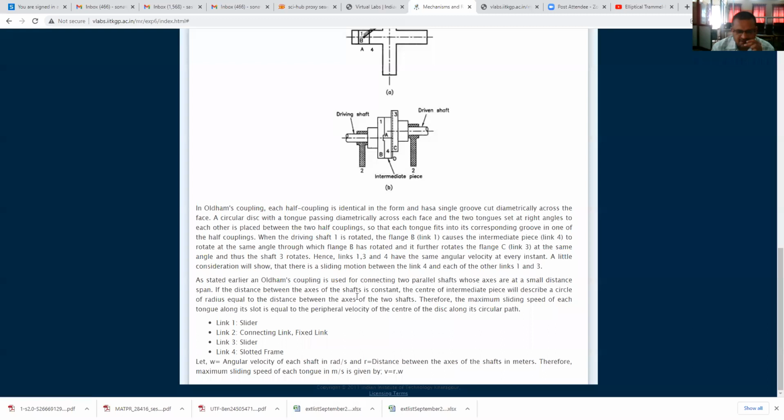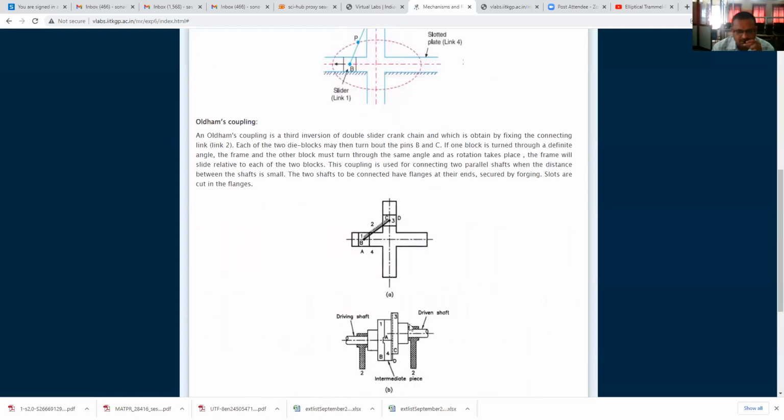If the distance between the axes of the shafts is constant, the center of the intermediate piece will describe a circle of radius equal to the distance between the axes of the two shafts. Therefore, the maximum sliding speed of each tongue along its slot is equal to the peripheral velocity of the center of the disc along its circular path. Therefore, V is equal to R omega, where omega is the angular velocity of each shaft in radian per second, and R is the distance between the axes of the shafts in meters. Therefore, the maximum sliding speed of each tongue in meter per second is given by V equal to R omega.